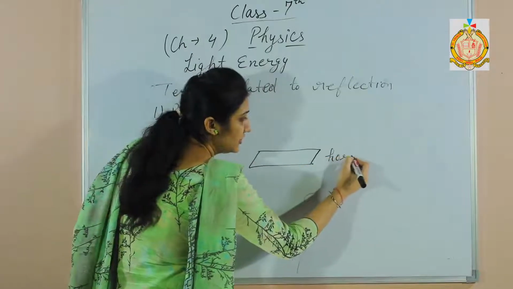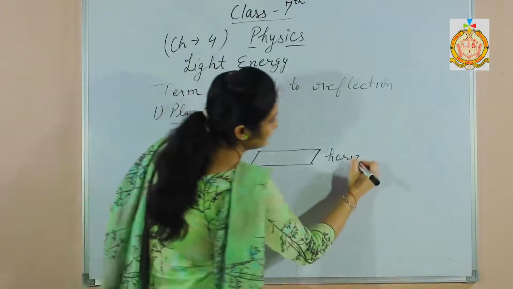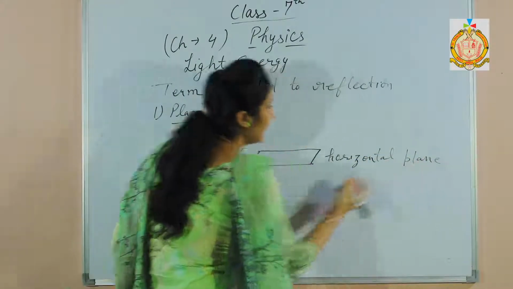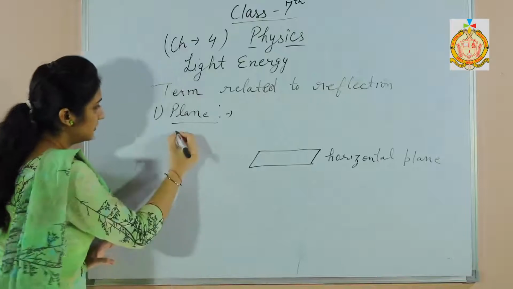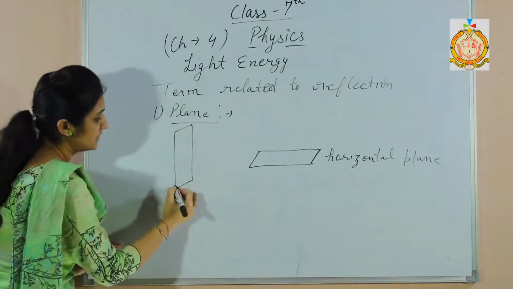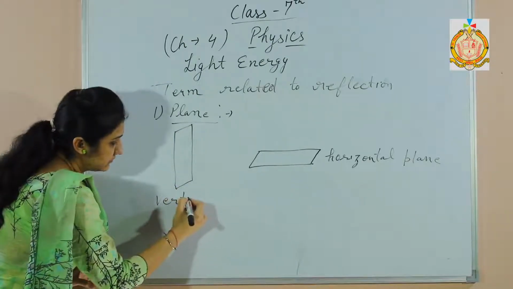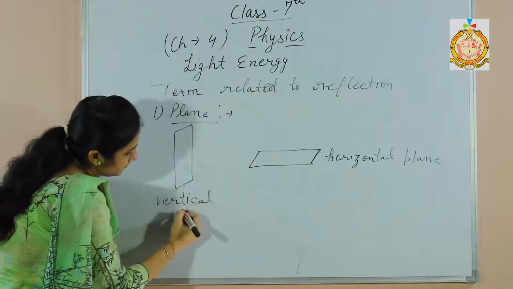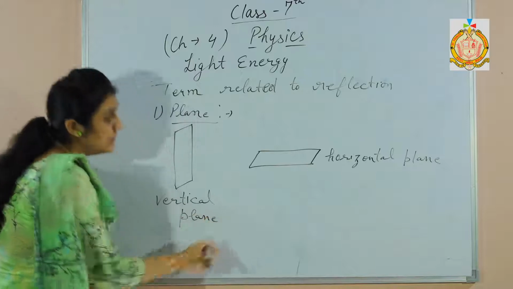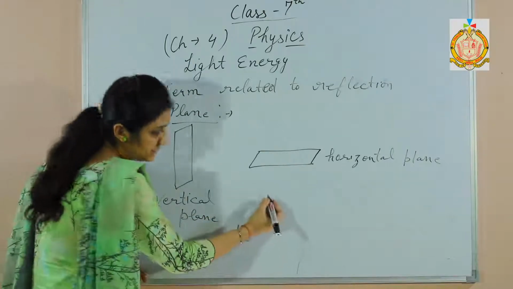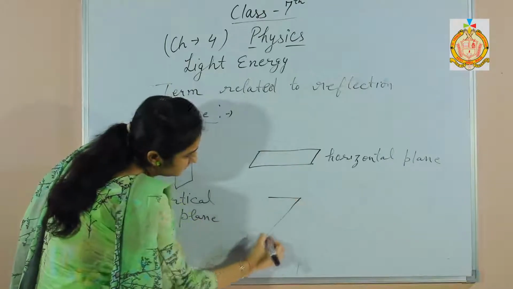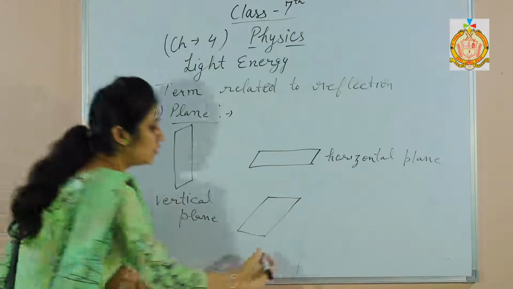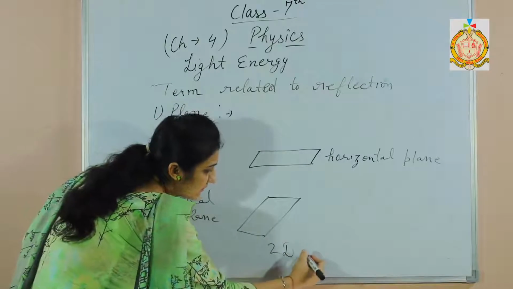This is horizontal plane, or the plane can be vertical, like this one. This is vertical plane. Other planes can be shown as this one. These are two-dimensional planes, surfaces.